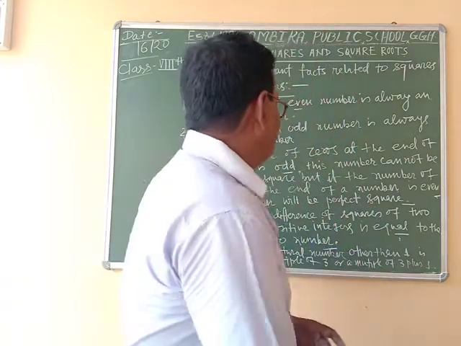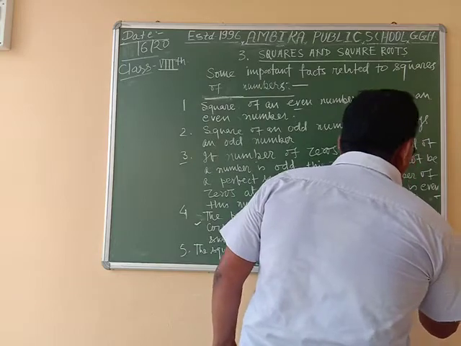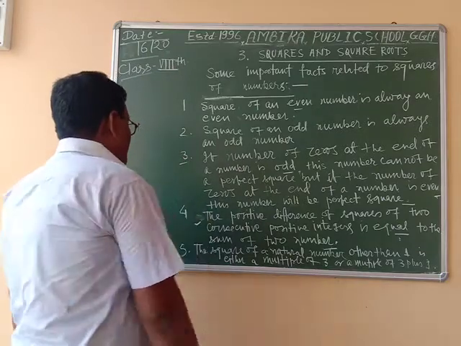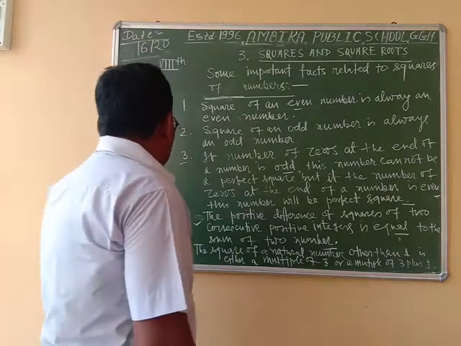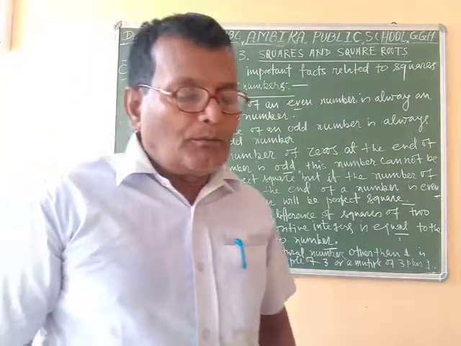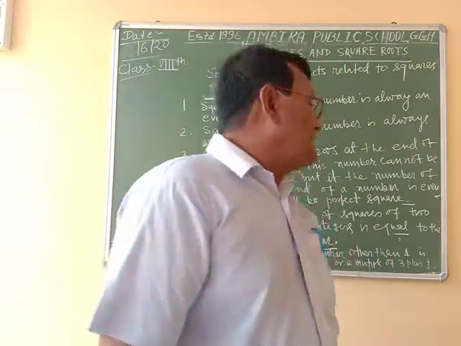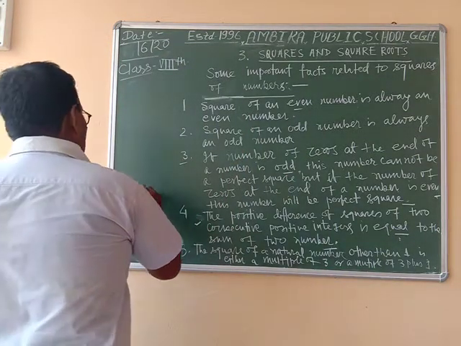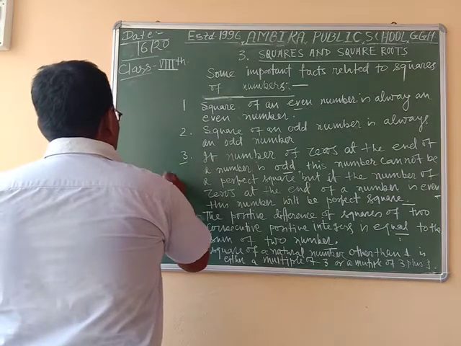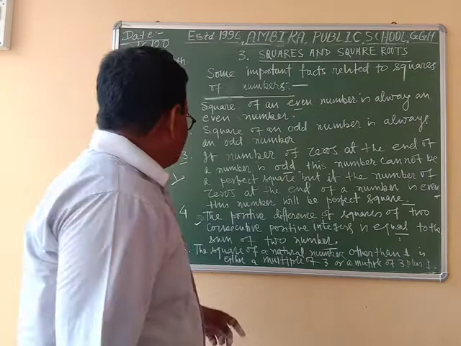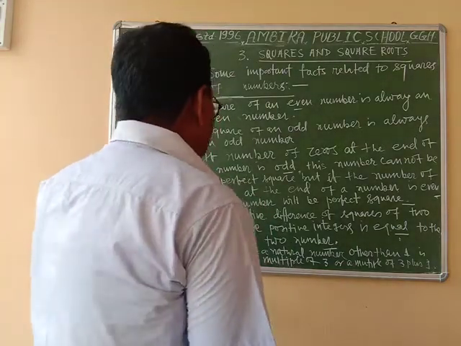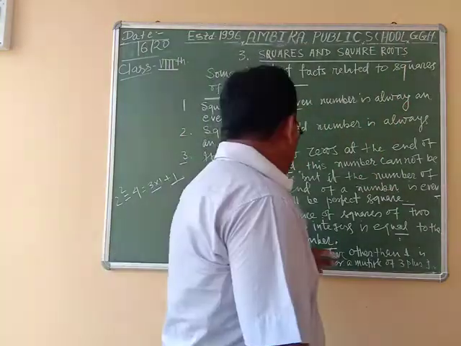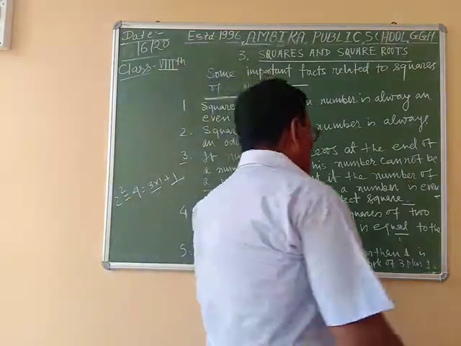As for example, 2 square is equal to 4, and for 4 we can write 3 into 1 plus 1. So this rule tells that the square of a natural number other than 1 is either a multiple of 3 or a multiple of 3 plus 1.